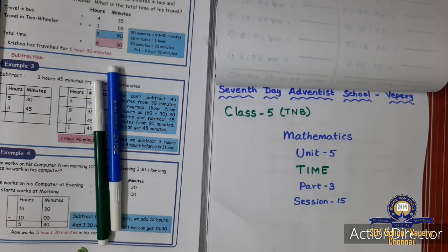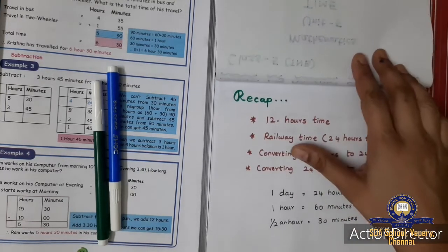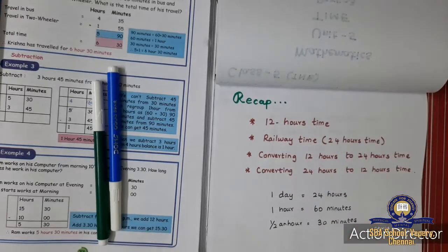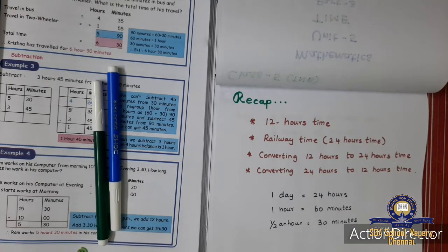Today we are going to continue with the unit 5, time. Last class we studied about railway timing, that is 12 hours and 24 hours timing. So we saw what is 12 hours and what is 24 hours. 12 hours is, we have divided 24 hours into two parts, that is 12 plus 12. Normally at home we will use 12 hours time.